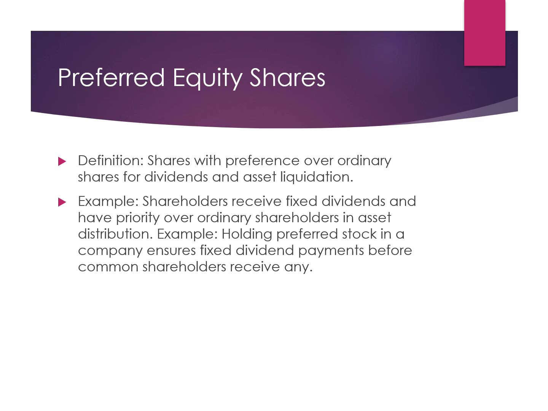Then preferred equity shares: shares with preference over ordinary shares for dividends and asset liquidation. What does it mean? Normally, equity shareholders do not have preferential rights. They have only differential rights.